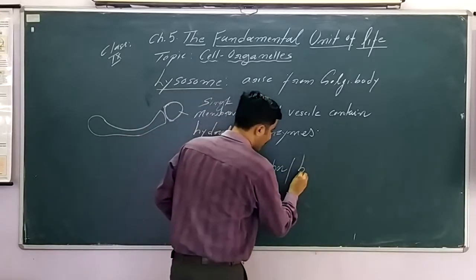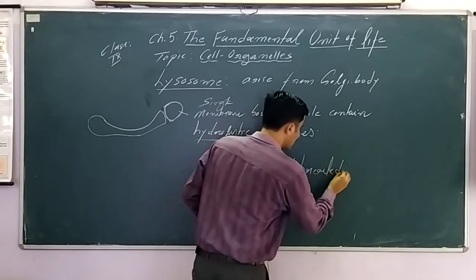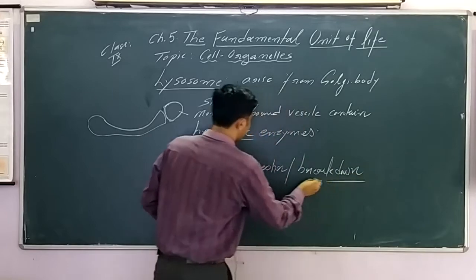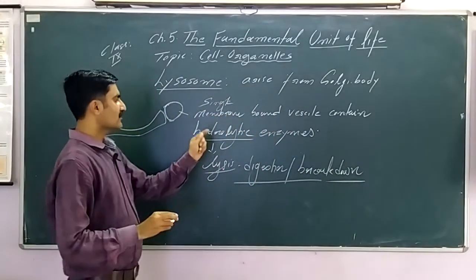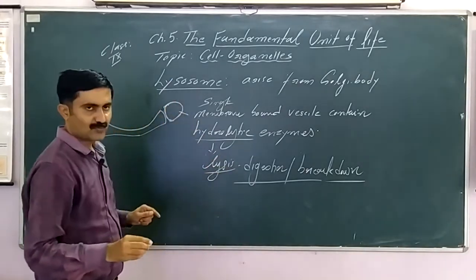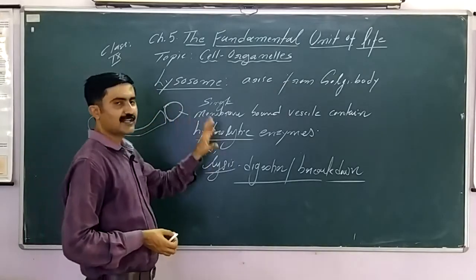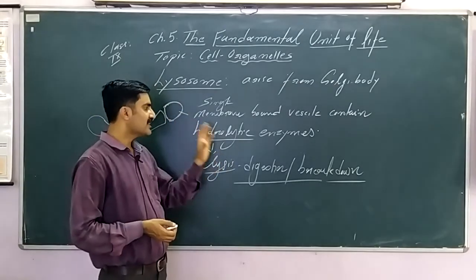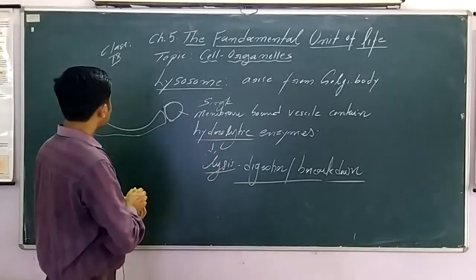So a vesicle which arises from the Golgi body and contains the digestive enzymes or lytic enzymes is known as lysosome. A vesicle which is membrane bound and contains hydrolytic or digestive enzymes is called lysosome.